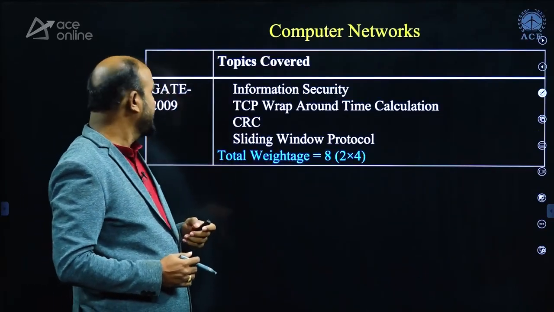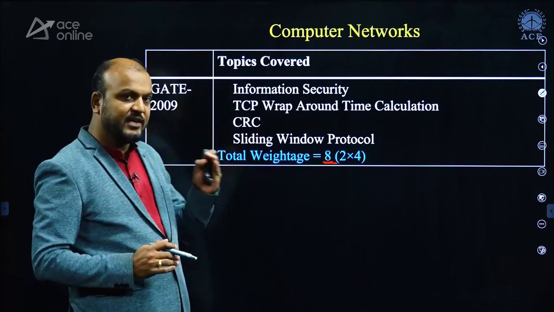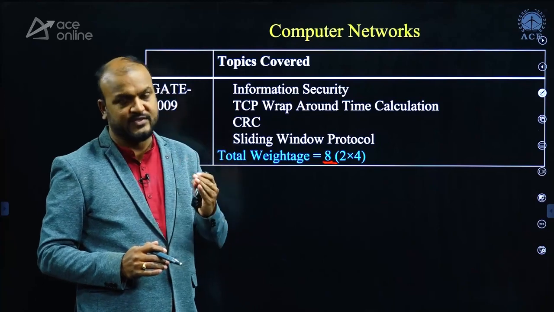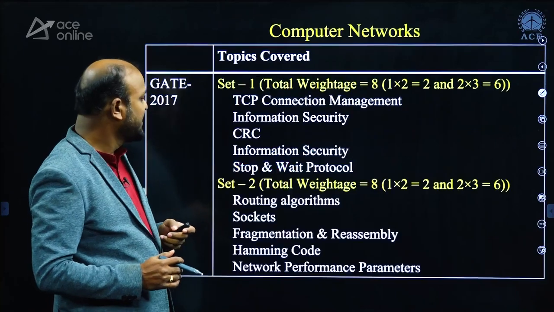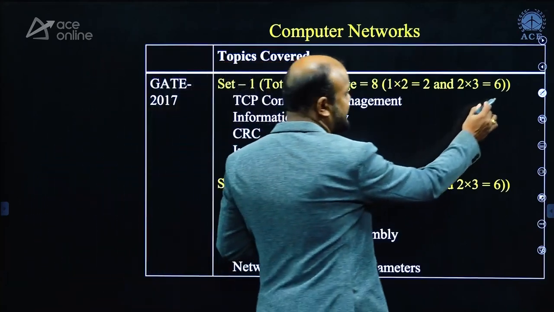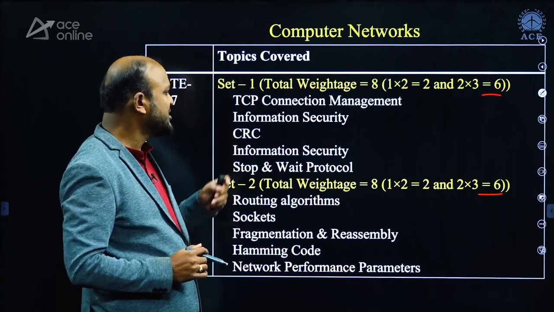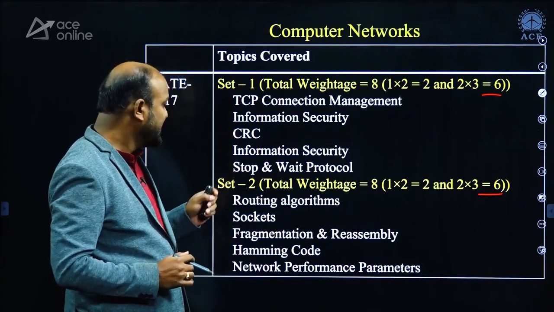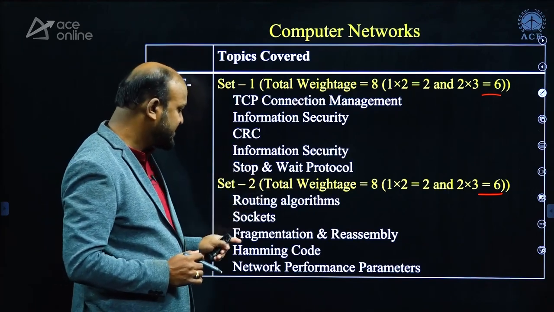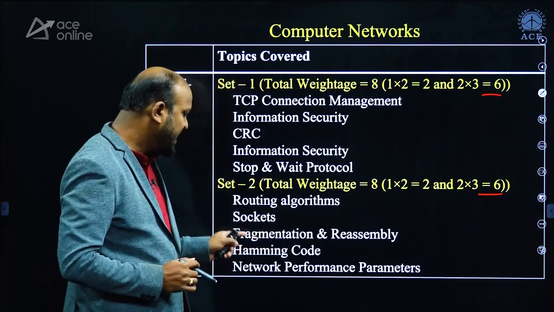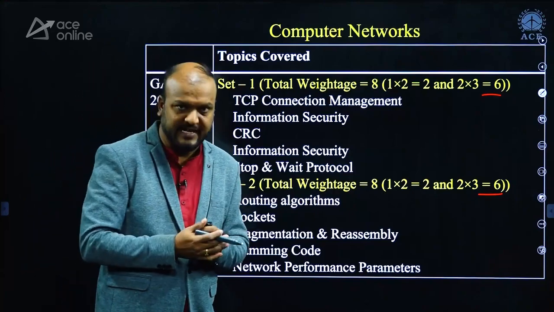When you look at computer networks, in 2009 it was given 8 marks of weightage, with a total of 4 questions, each 2 marks. In 2017, it is 6 and 6, and it is also a well-weighted subject. The topics from where questions were asked were TCP connection management, information security, CRC, stop and wait protocols, routing algorithms, sockets, fragmentation and reassembly, Hamming code, and network performance parameters.